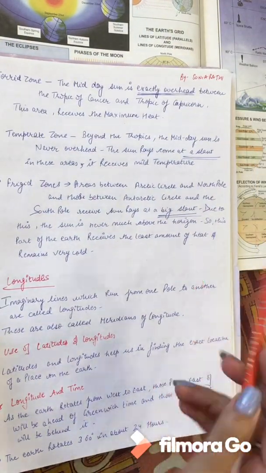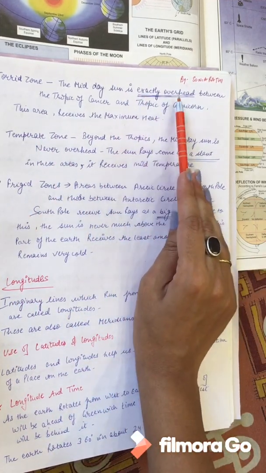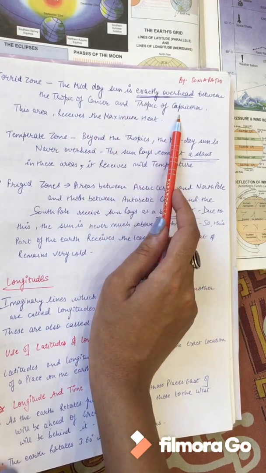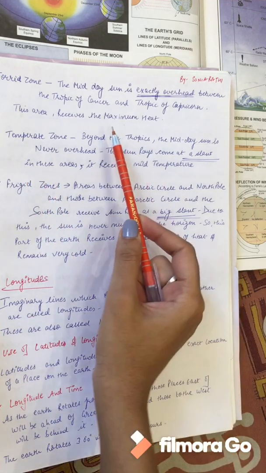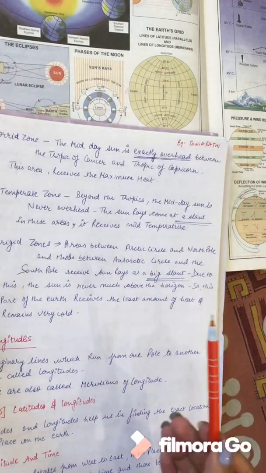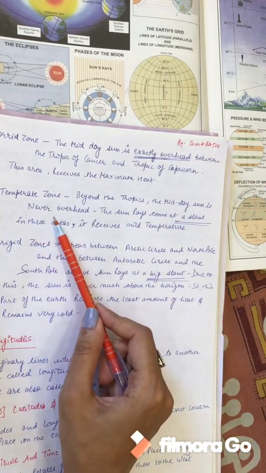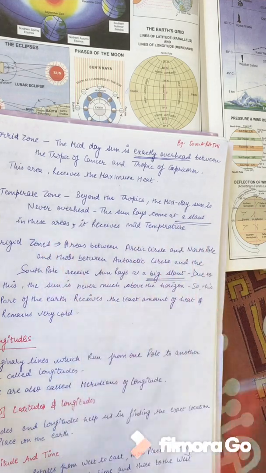See, torrid zone, I have told you that the sun rays fall directly. They are exactly overhead between the Tropic of Cancer and Tropic of Capricorn. That is why it receives maximum heat. Second is the temperate zone. Temperate zone क्या होता है? Beyond the tropic, Tropic से ऊपर the midday sun is never overhead, and that is why the sun rays come at a slant in these areas, which receive mild temperature.